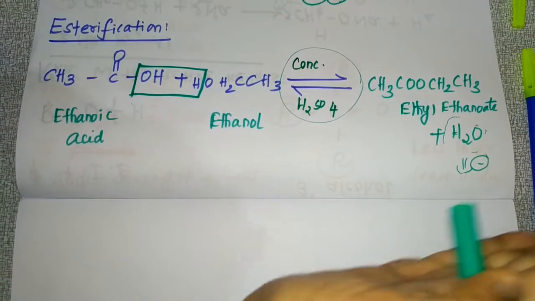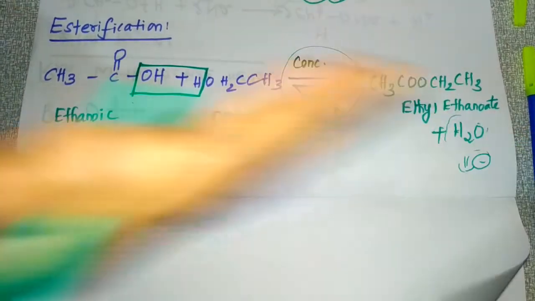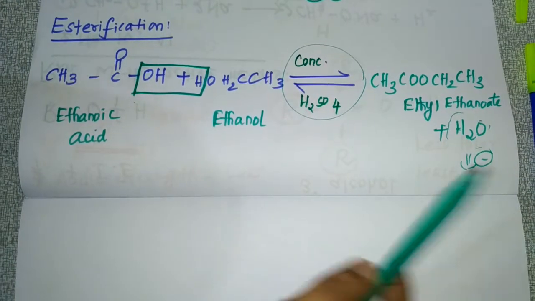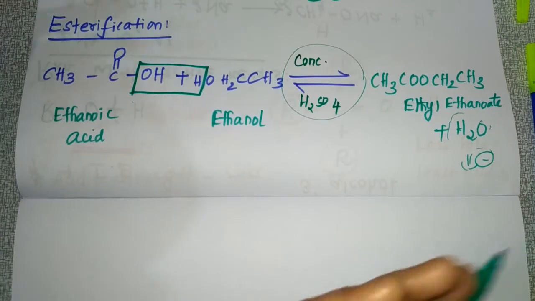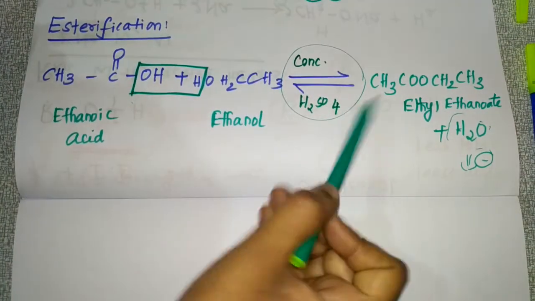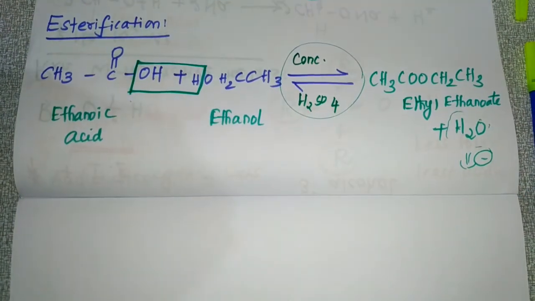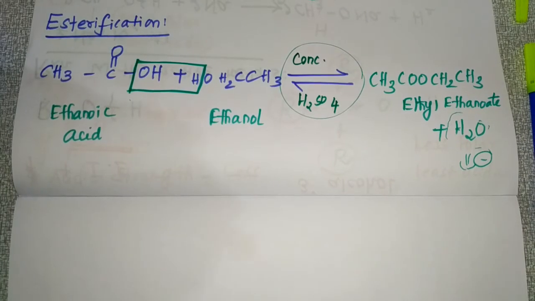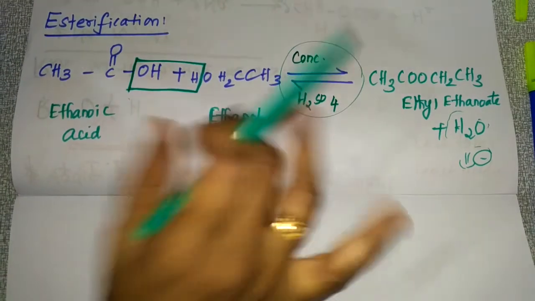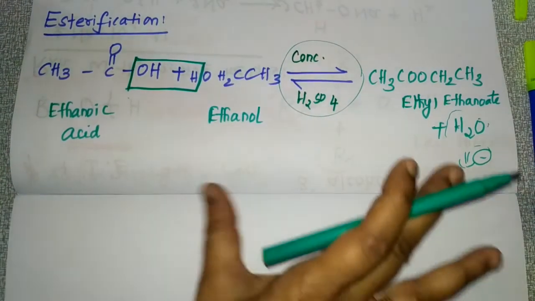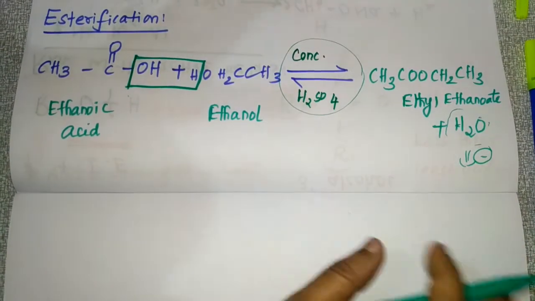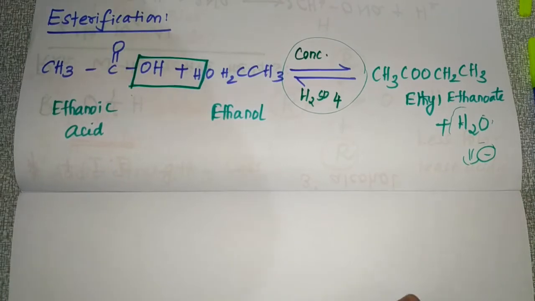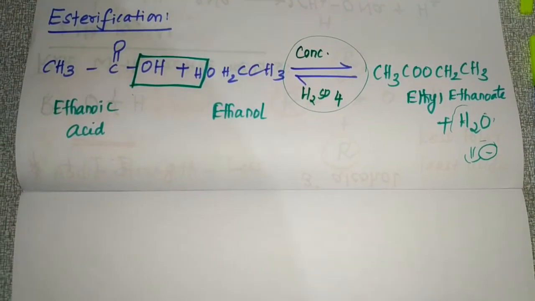This esterification reaction is a reversible reaction. So to make it go in the forward direction, what do you have to do? You have to remove the water as soon as it is formed. So how will you remove that water? By means of this concentrated sulfuric acid. Okay, so this is a very important point. Now we'll see the mechanism of this reaction. This mechanism is there in your syllabus, students, so please be thorough with this mechanism. We'll see the mechanism of this reaction.